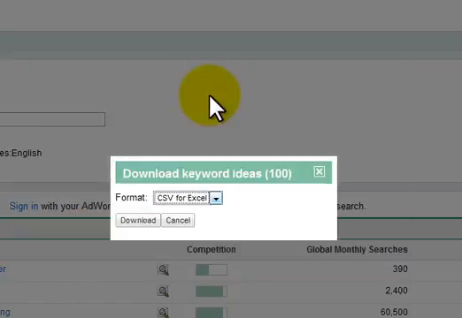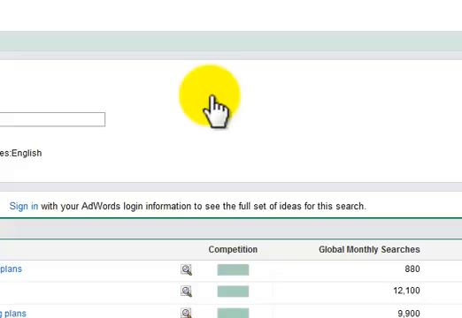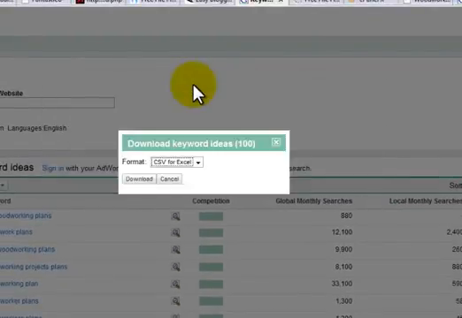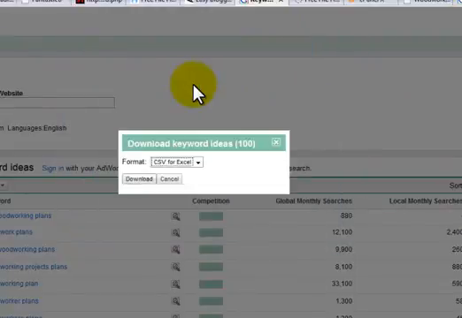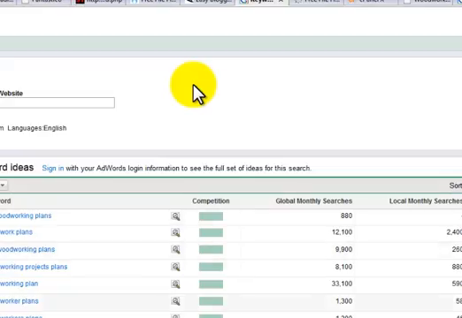Now, I export it as CSV for Excel. Now you're gonna come out here too and download 100. Okay. And export it too. Download it and export. So that is it.